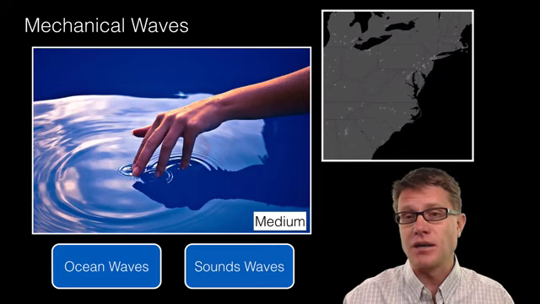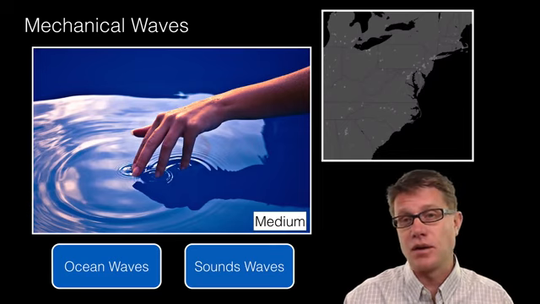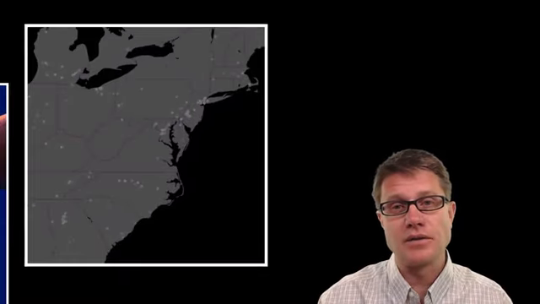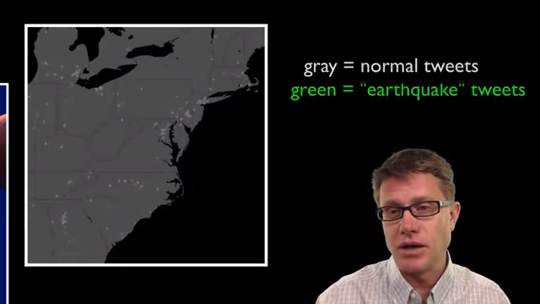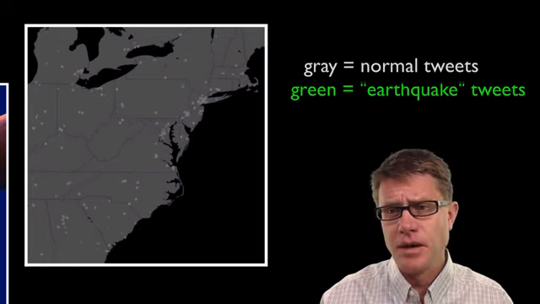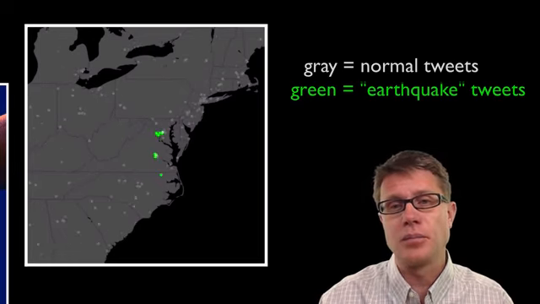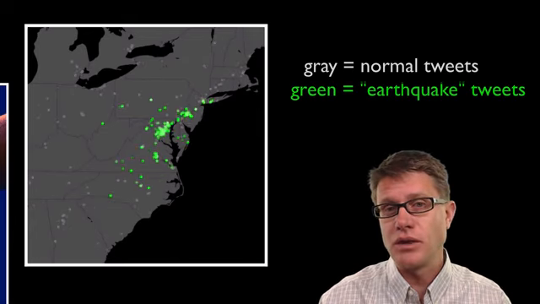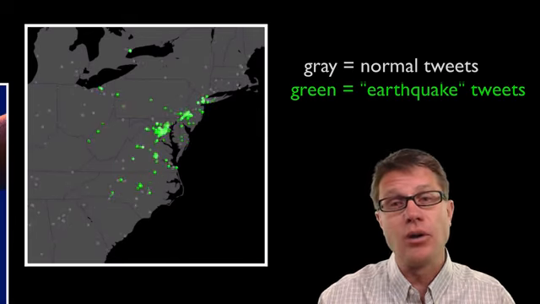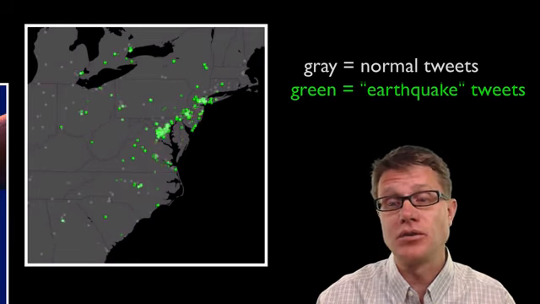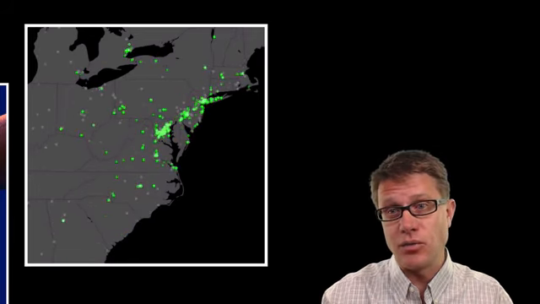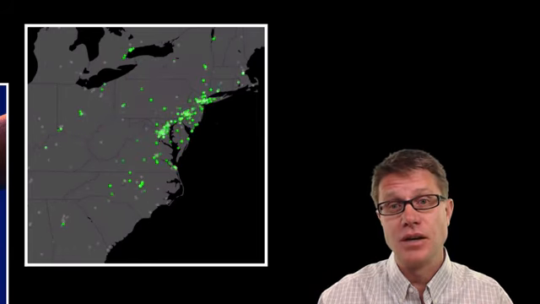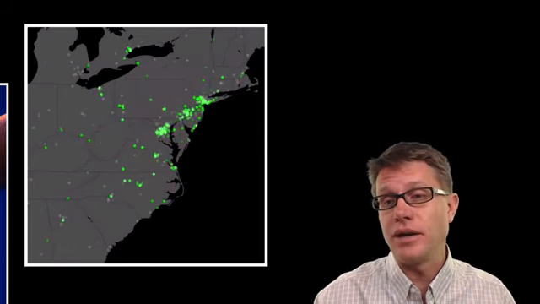An example of mechanical waves are seismic waves, those that are produced after an earthquake, and this is a really cool study. So this was in 2011. There was an earthquake, you can see right here, in Virginia, and they were monitoring Twitter and looking for people who tweeted the word earthquake, and they just kept track of where those tweets were and how long it took for them to reach those people. And so you can see the seismic waves are actually moving out. You can trace where the earthquake went.